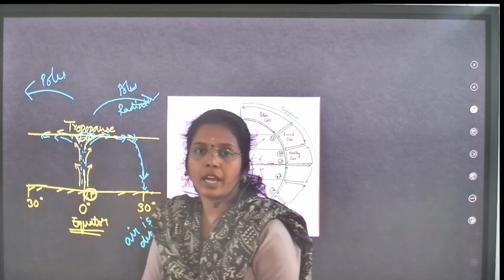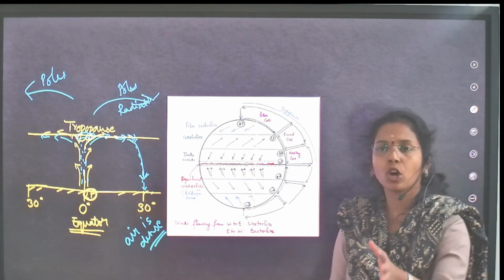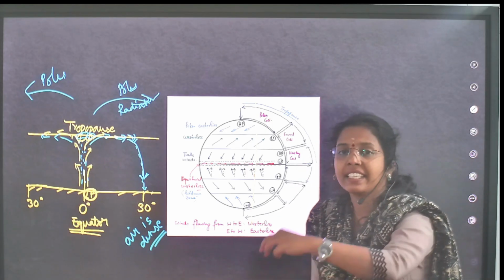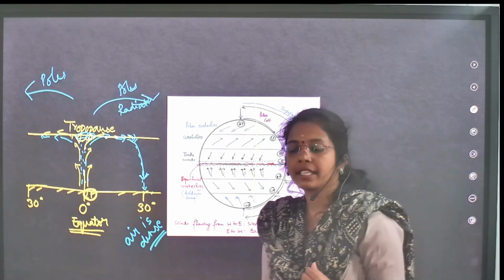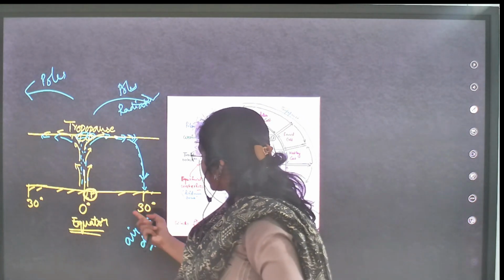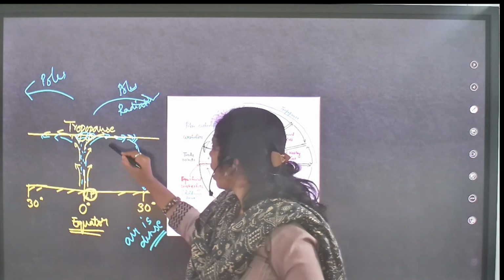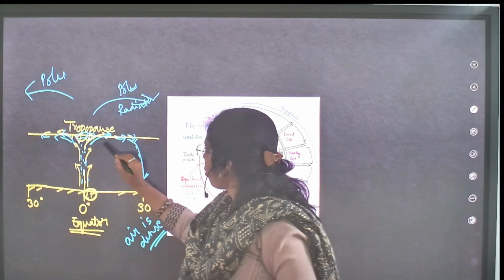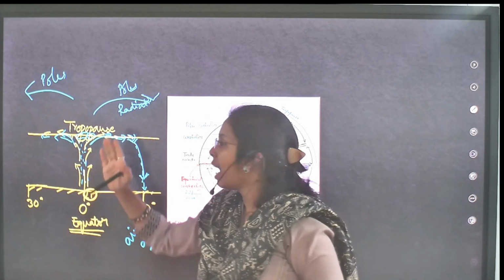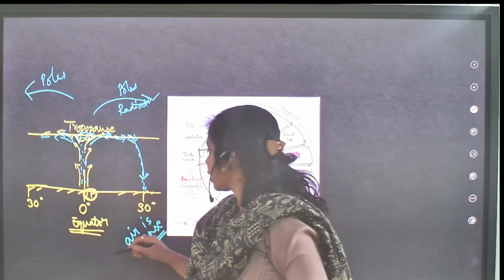When air is moving towards the poles, because of radiative cooling, air sinks at 30 degrees. Here density increases. Here density is low. Air density is low, and here you will see divergence at the tropopause, and as the density increases because of gravity, what you will see? You will see the sinking effect at 30 degrees.